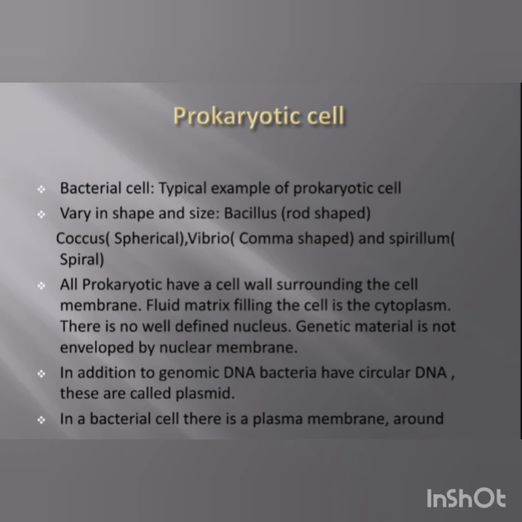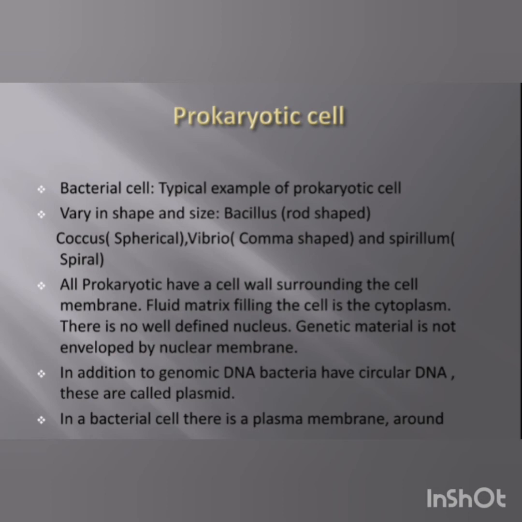And along with that genomic DNA, bacteria do have other circular DNA with it, and these are called plasmid. So two types of DNA are present. One is genomic DNA, and one more DNA is found, that is a circular type of DNA, and that is called plasmid, which is present in the bacterial cell.